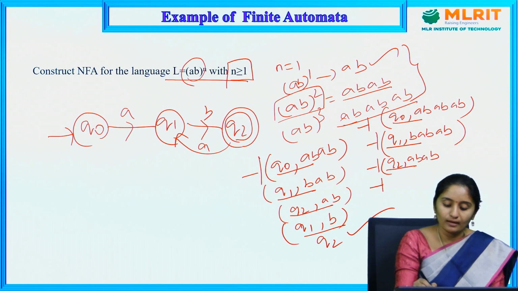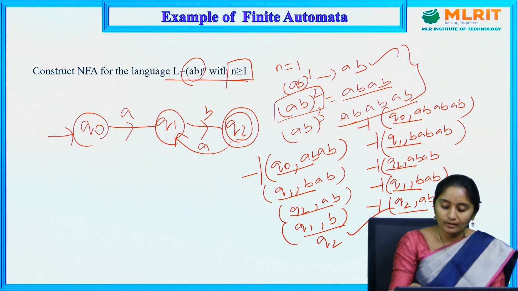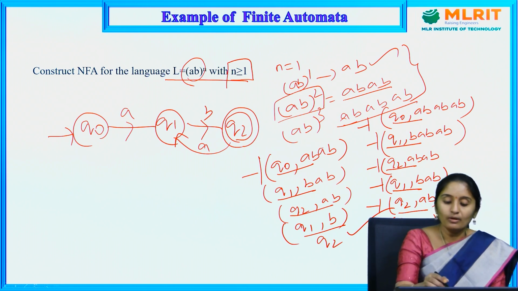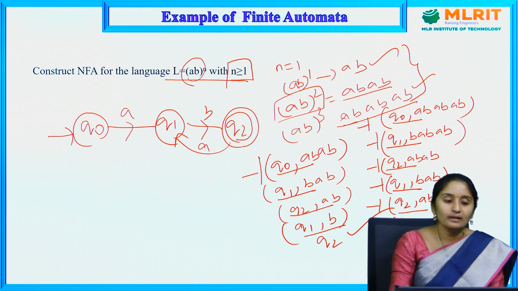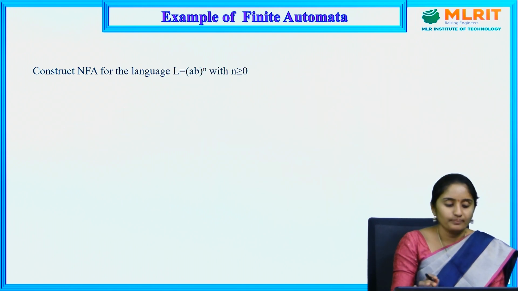Q2 on A moves to Q1. Q1 on B moves to Q2. Q2 on A moves to Q1. Q1 on B moves to Q2. So when I complete reading my string, it is reaching the final state. This is for NFA construction. The same 5 tuples are there, and the transition diagram is the same.